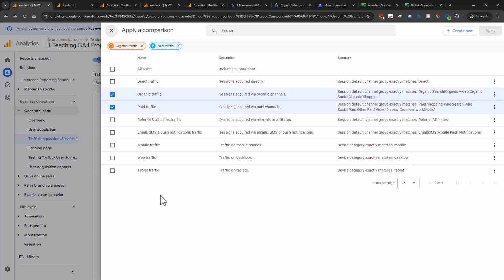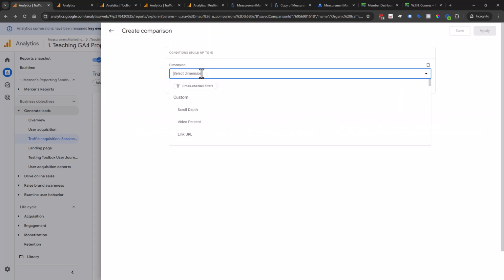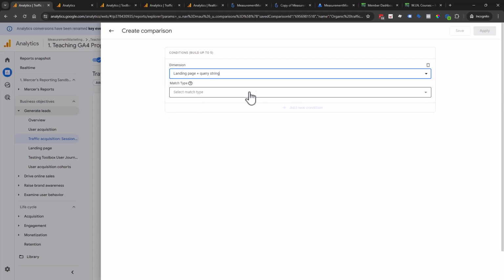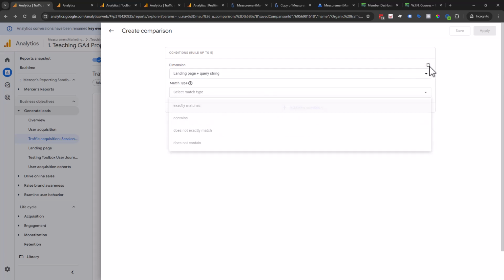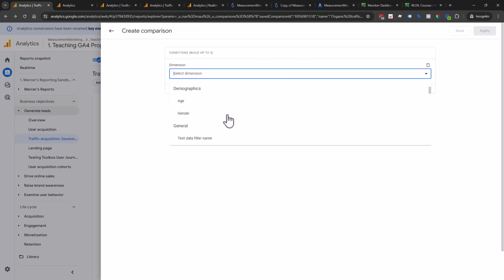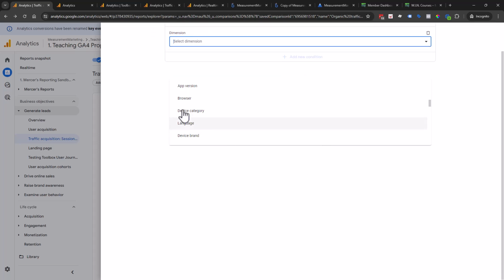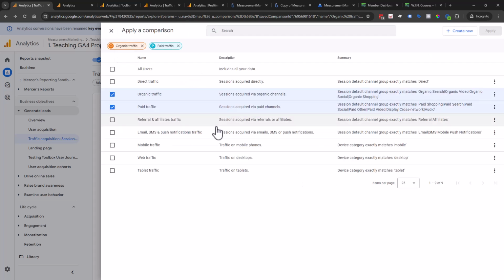have the ability to create a new one. Again, this is if you are an administrator, not just a regular user or a read only user. You have to be an administrator. You can come in here and create a new comparison. So let's say you wanted to compare landing page versus landing page, or you wanted to compare a very particular type of traffic source versus another very particular type of traffic source. You would be able to do that here with the comparison.